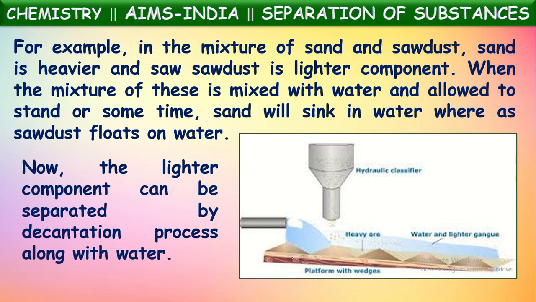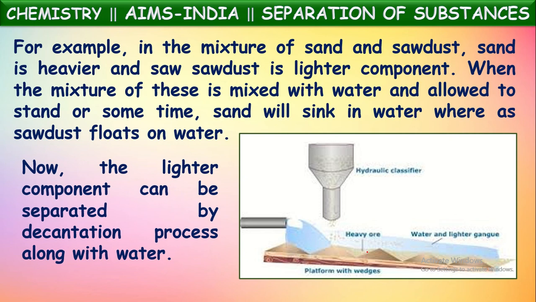The mixture of these two will be poured on a platform with wedges, ups and downs, and water will flow on it. Now if this mixture is flown on this, the heavier component, like sand, will be fixed in these wedges, whereas the lighter component like sawdust will flow along with the water. So water and the lighter particles will be flown away, whereas heavy particles will remain in these wedges. In this way, lighter components and heavier components can be separated by using this gravity technique.